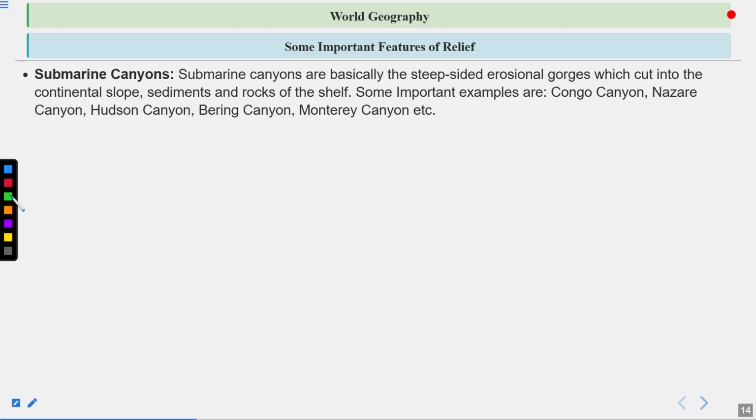So submarine canyons. Submarine canyons are basically the steep-sided erosional gorges which cut into the continental slope, sediments and rocks of the shelf. Some important examples are Congo Canyon, Nazare Canyon, Hudson Canyon, Bering Canyon, Monterey Canyon, etc. These canyons are found on the continental slope, and they start on the surface and reach the oceans. That is why they are part of the minor relief features of the oceans, and they are found on different continents all over the world.